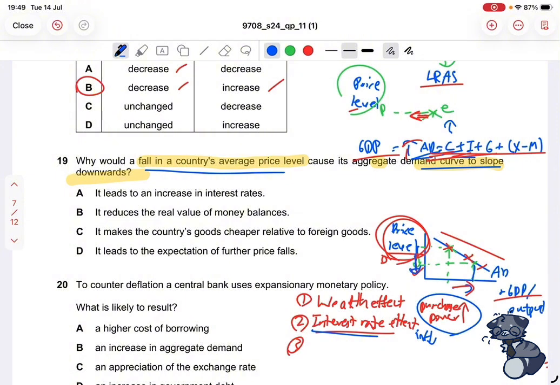So if inflation is falling, that must be a good thing, right? But governments seek price stability, meaning they do not want the price level or inflation to fluctuate a lot. They don't want it to increase by a large amount or to decrease by a large amount either. So whenever it increases, they will try to make it decrease so that it can meet at a middle point, and so it will look like it's stable, that it never moved at all. So since the price level has decreased and inflation has decreased, the government's going to be like, no, we want it to be stable, so we're going to increase it a little bit again. So how are we going to do that?